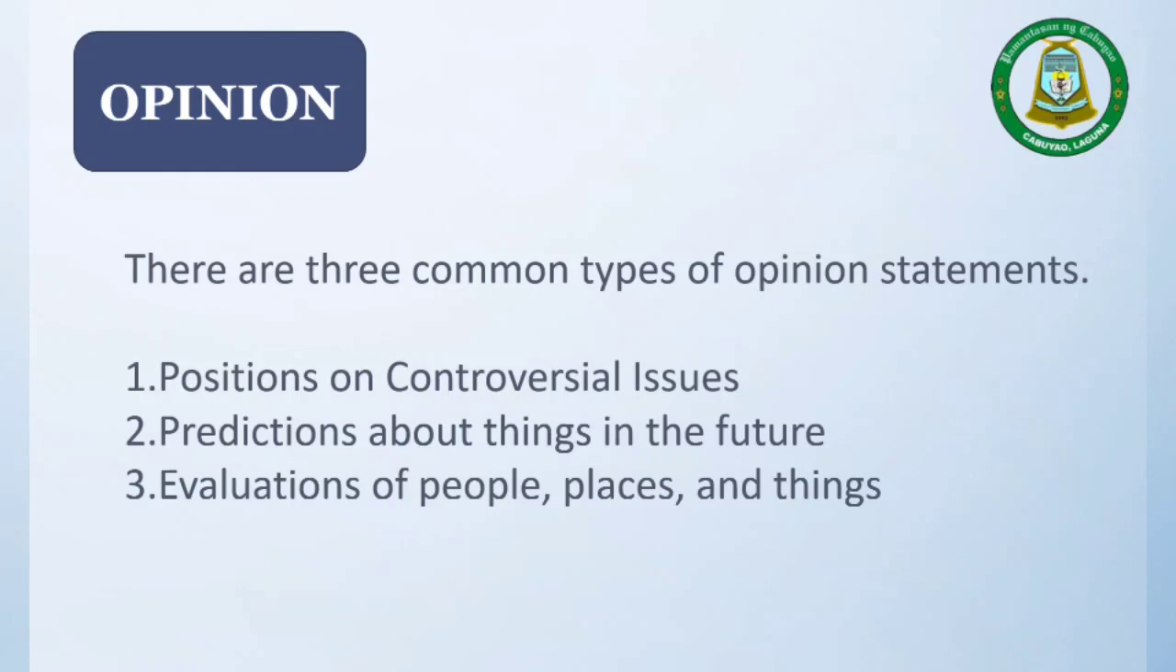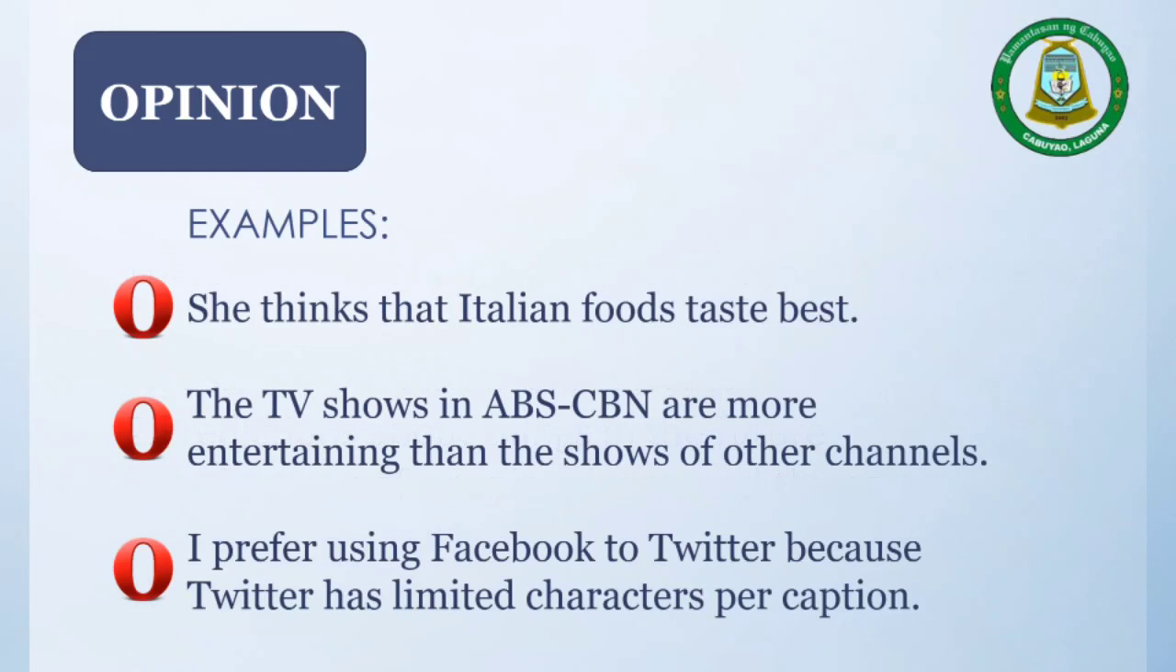So here are the examples. Okay, first, she thinks that Italian foods taste best. We already have an indicator here, which is she thinks and the word best. Okay, the biased words. Number two, the TV shows in ABS-CBN are more entertaining than the shows of the other channels. So this is more of a personal view of someone. So that makes this statement an opinion.